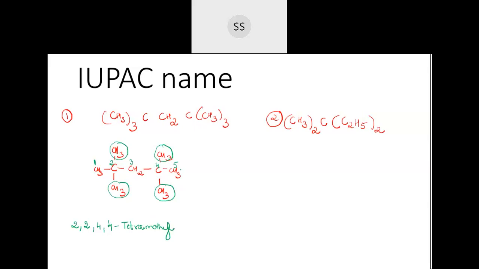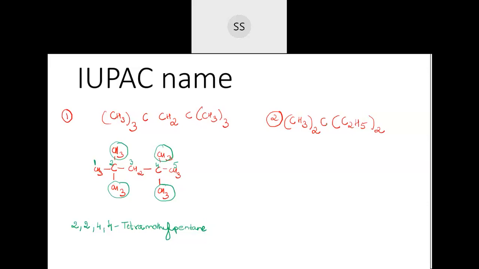Now come to the main chain. The main chain has 5 carbons, and 5 carbon is called pentane. So the name is 2, 2, 4, 4-tetramethylpentane. I hope you have got it right. Now we'll go for the next one. See this compound now.